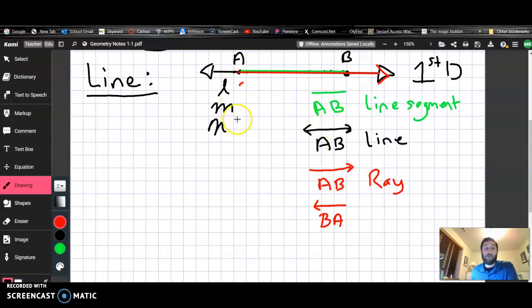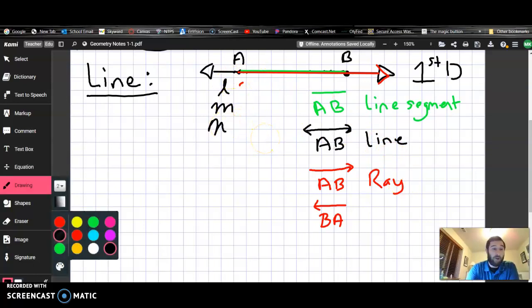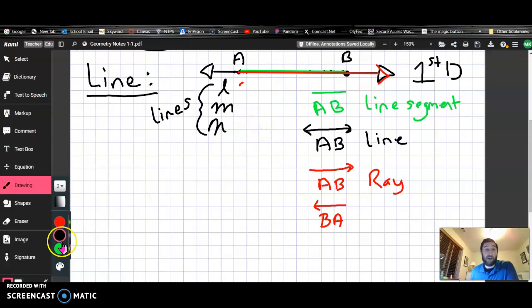When we just use the actual lowercase letters to name a line, we wouldn't talk about ray L, because L, M, and N just refer to full lines, not line segments and not rays. So I hope that helps, and I hope that gives you some insight on lines.